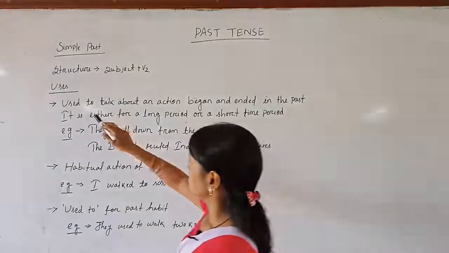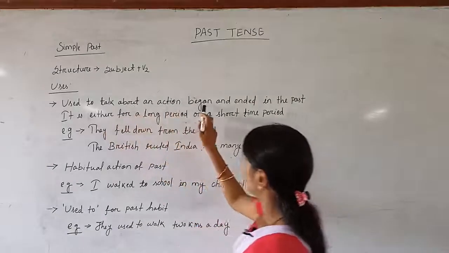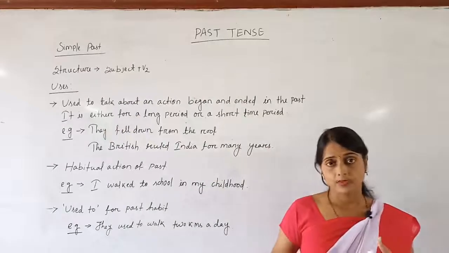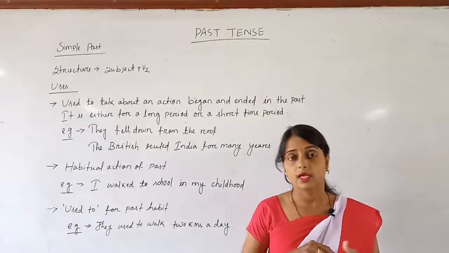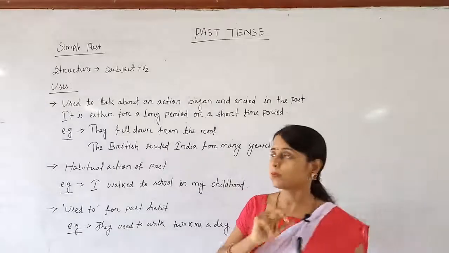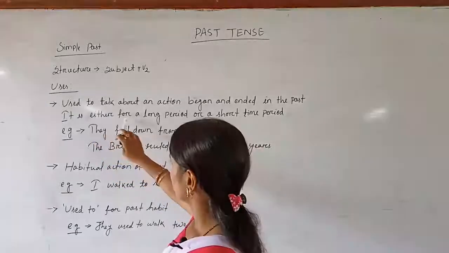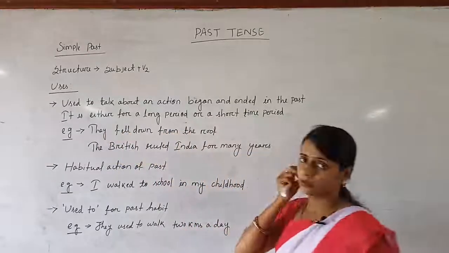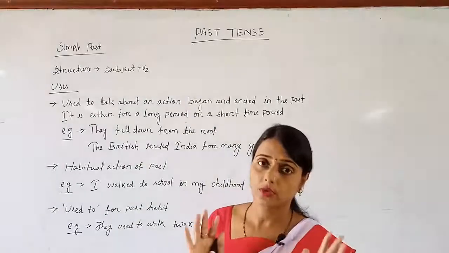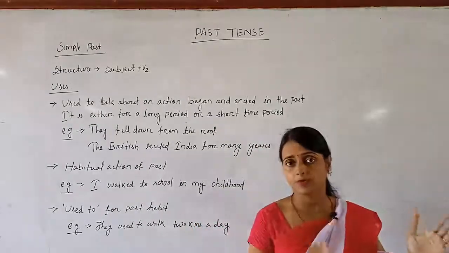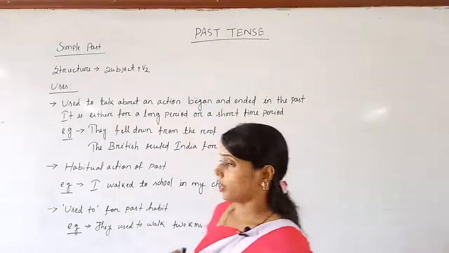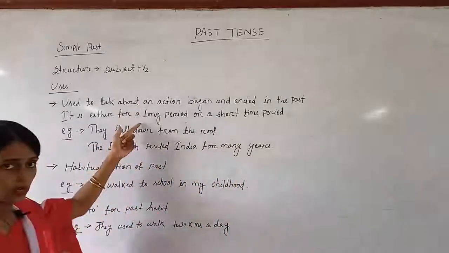So the first use is to talk about an action begun and ended in the past. The action that started in the past as well as completed in the past is expressed using the simple past form. It is either for a long period or a short period of time. It might be a longer action or a shorter action, but simple past tense is used. And here I have written two examples for these two points.